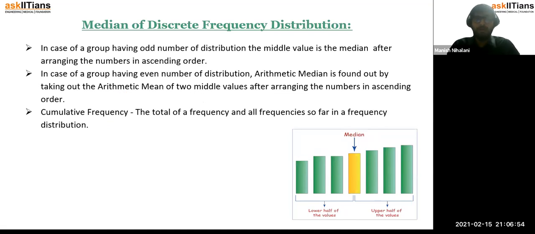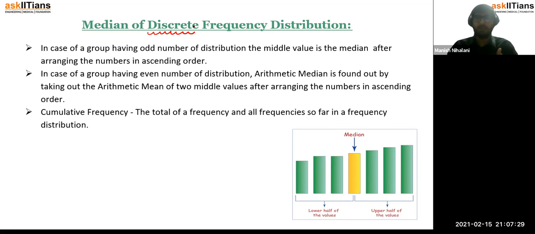So in case of a group having an odd number of observations, first we are analyzing the discrete frequency distribution. That is, we are not grouping anything. We are talking about discrete. We are considering each observation separately. Which means if we are talking about marks of students, we are writing each and every student's mark separately and considering each mark as an observation. So if there are 50 students there will be 50 observations, right?